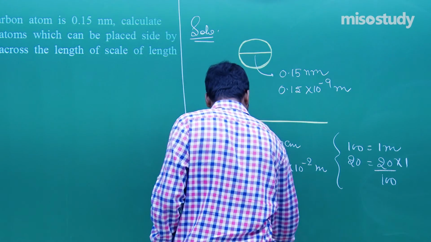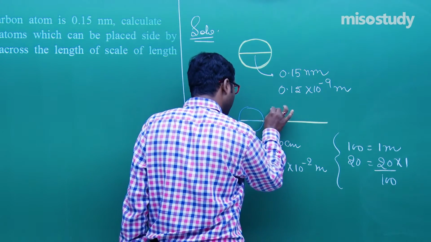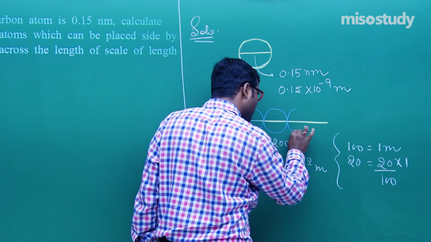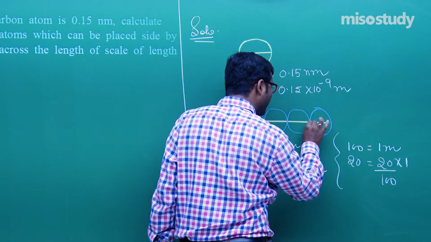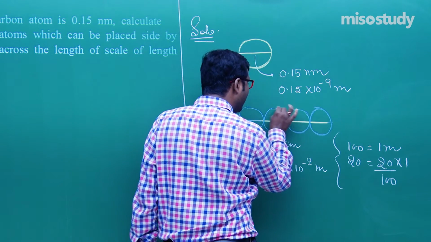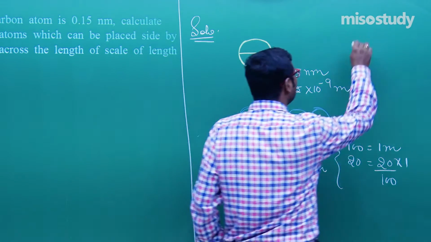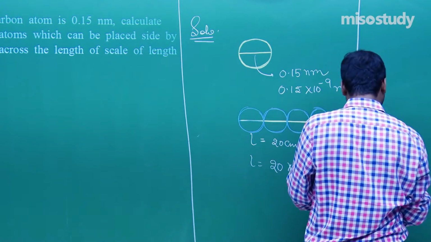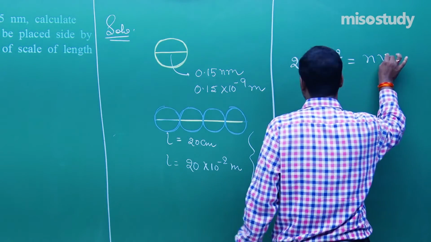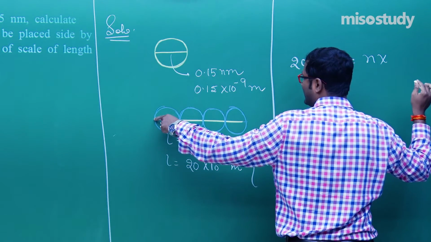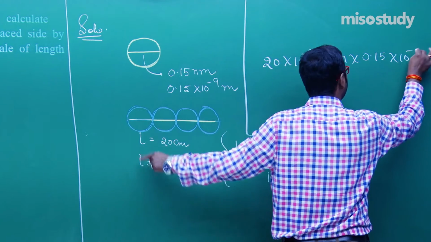Now you have to place the atoms side by side, this one first, this one second, this one third, this one fourth, and so on. We do not know the exact figure, so we have to find the value of n, the number of carbon atoms. So the total length, 20 into 10 to the power minus 2, is equal to n multiplied by the size of each carbon atom, here the diameter, 0.15 into 10 to the power minus 9.